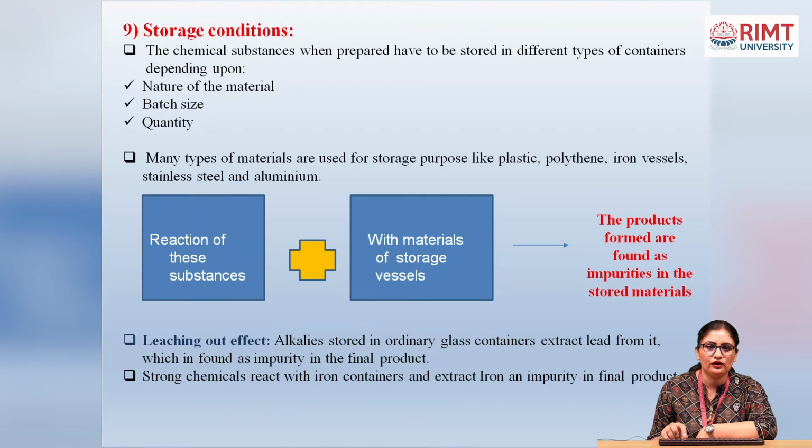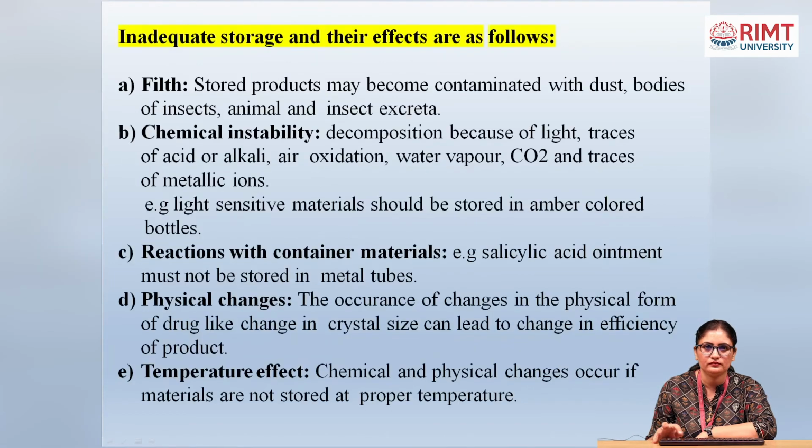Alkalis stored in ordinary glass containers extract lead from it, which is found as an impurity in the final product. If we store alkali compounds in a lead container, it contains some traces of lead, which is also one cause of impurity. That effect is known as the leaching out effect. Strong chemicals react with iron containers and extract iron as an impurity in the final product.